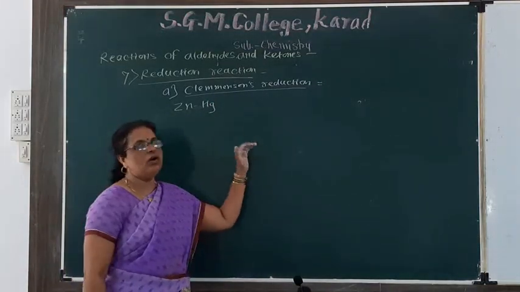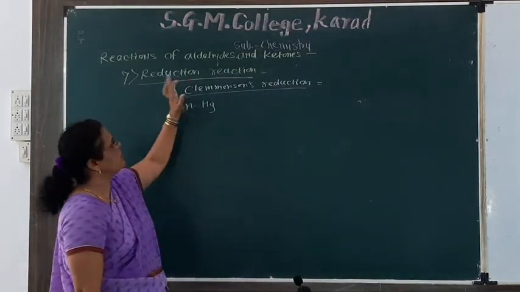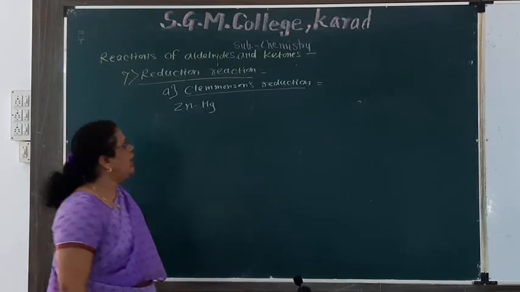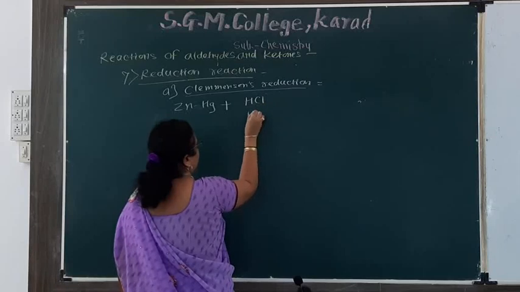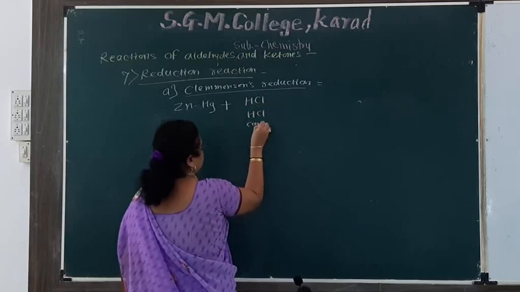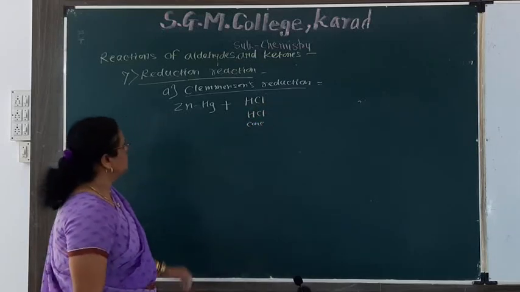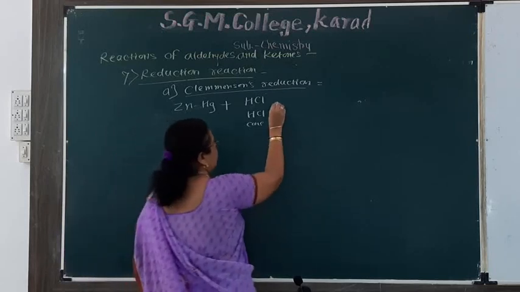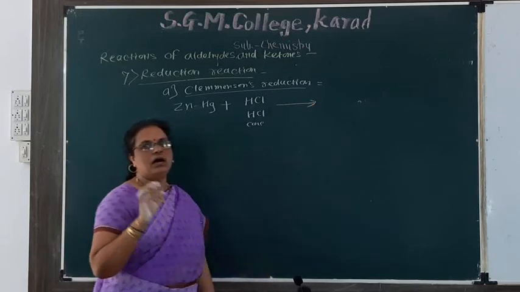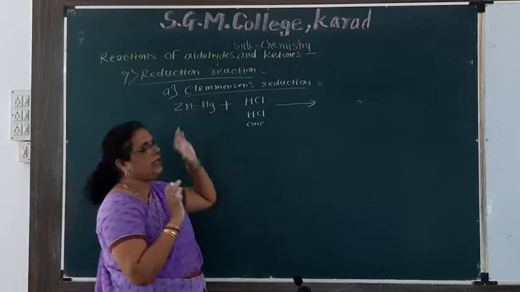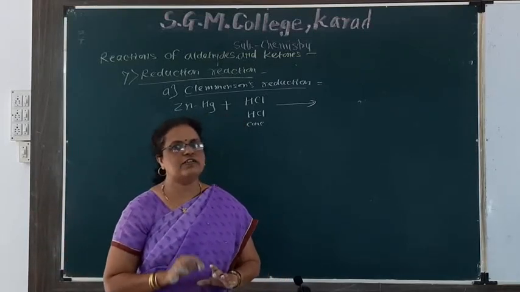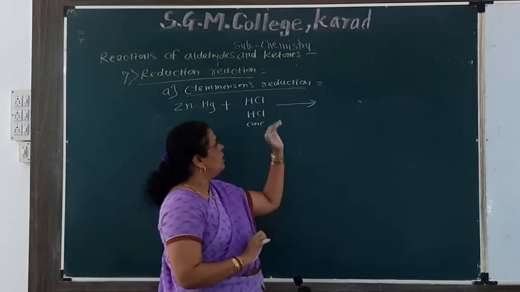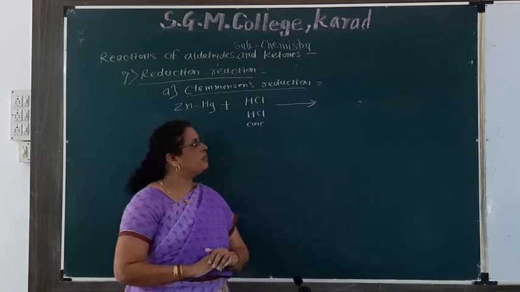Aldehyde and ketone on reduction with zinc amalgam and concentrated HCl, here 2 molecules of concentrated HCl taken, then we get alkanes. Means aldehyde and ketone on reduction with zinc amalgam and concentrated HCl form alkane.